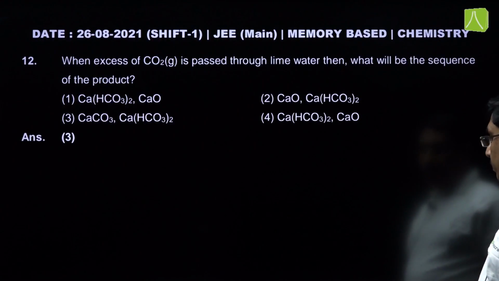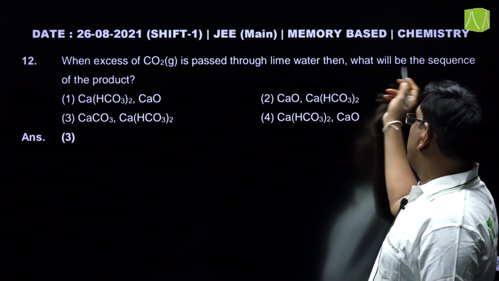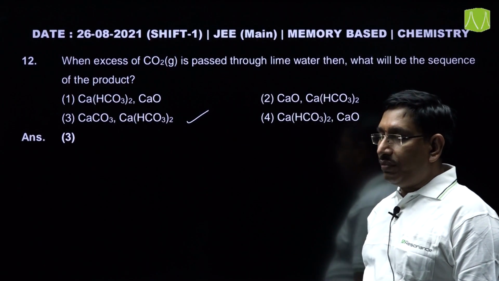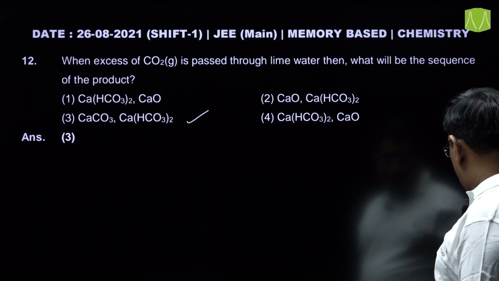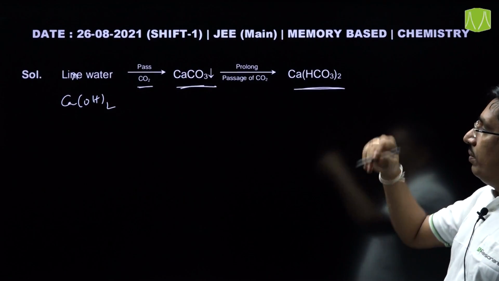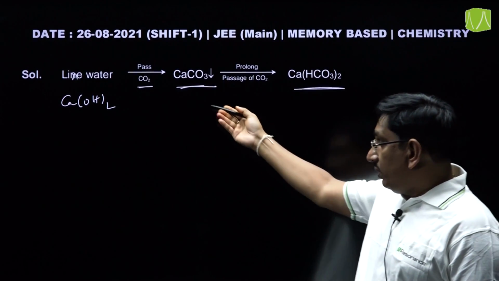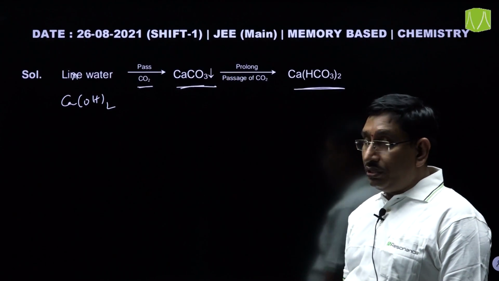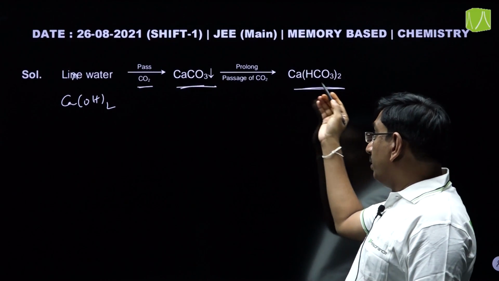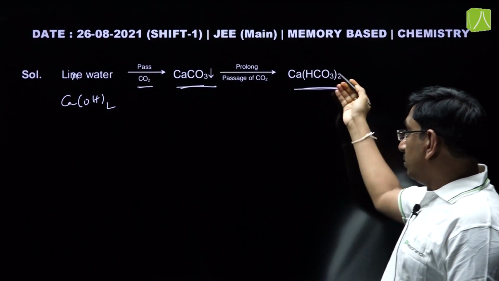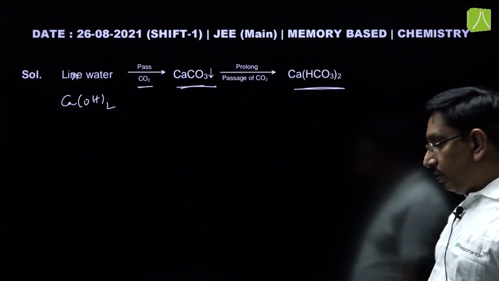So, the sequence of the products is calcium carbonate and calcium bicarbonate when carbon dioxide is passed through lime water. First it turns milky due to the formation of calcium carbonate, and then on prolonged passage of carbon dioxide, it becomes colorless because of the formation of calcium bicarbonate.